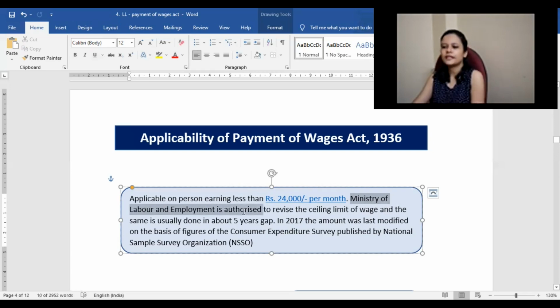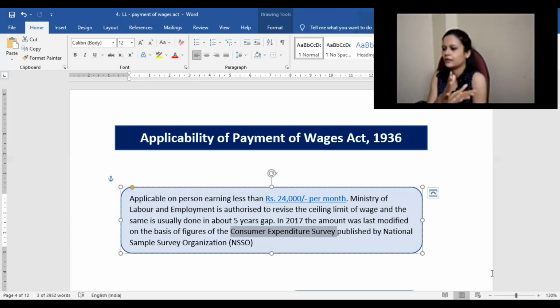This Ministry of Labor and Employment is authorized to revise this ceiling limit of wage, and it is usually done in a 5 year duration. I think before that it was some 16,000, and before that some 7,000, like that it was increased. In 2017, this amount was last modified. It is modified on the basis of figures of the Consumer Expenditure Survey published by the NSSO, National Sample Survey Organization. Based on that, they decide how much to increase the ceiling amount of wage, and accordingly this is the present one which we have.